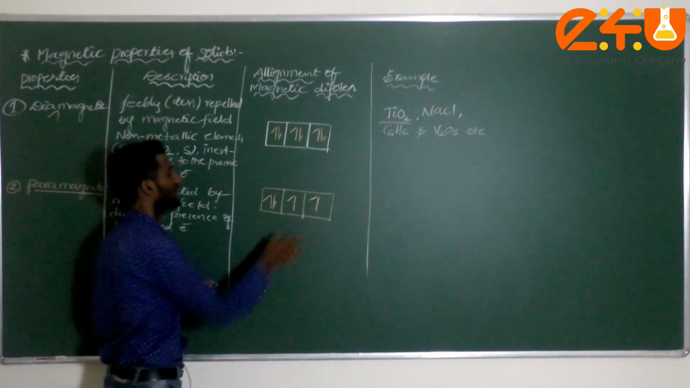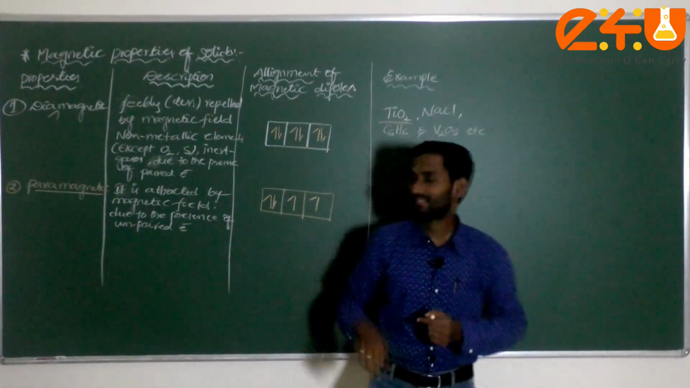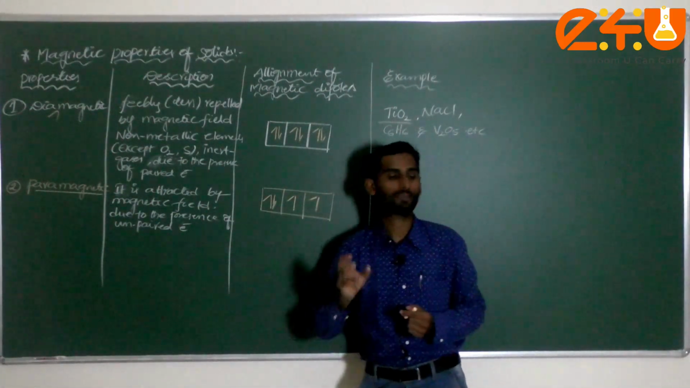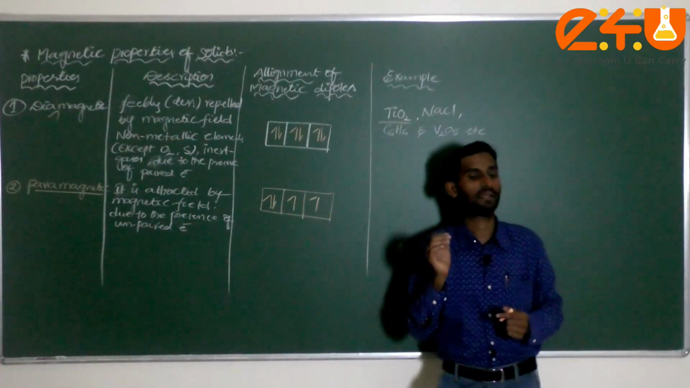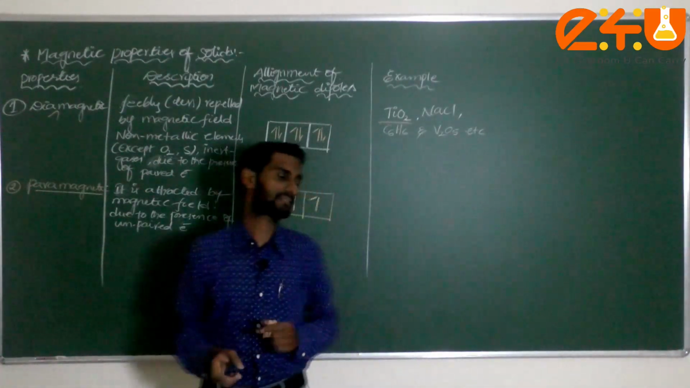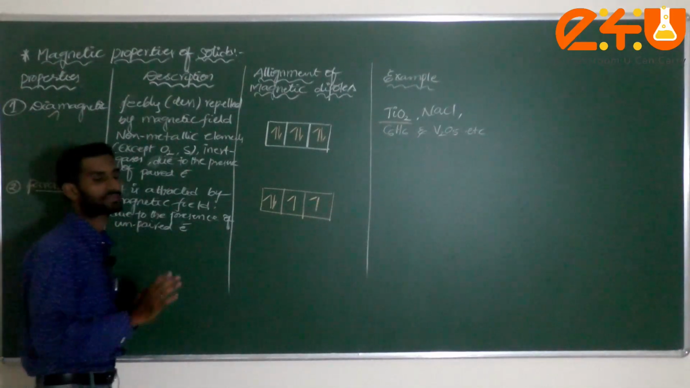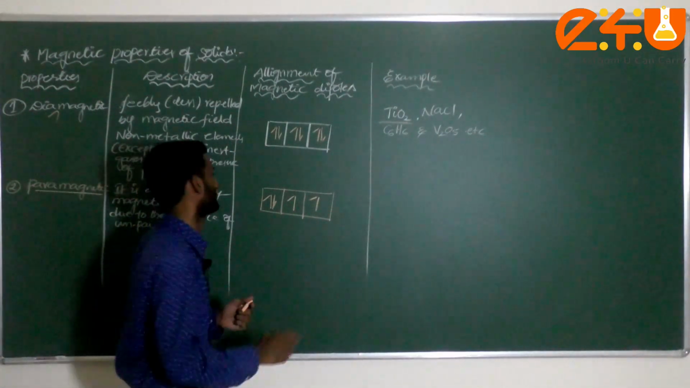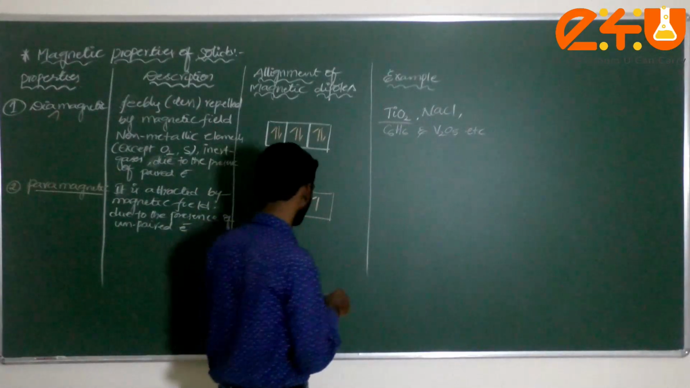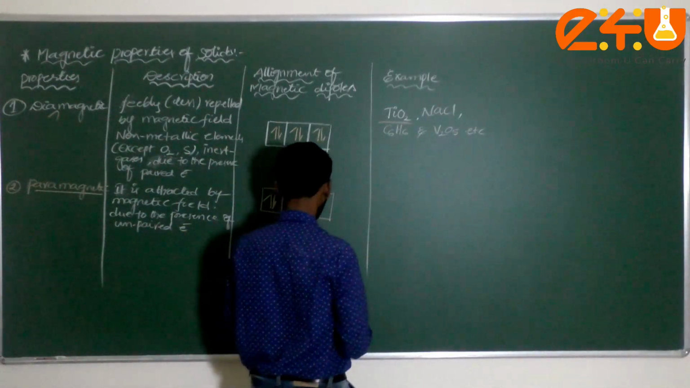Due to the presence of this unpaired electron, the nature of that particular solid or substance, or particular element or metal, anything you can consider, that nature is called a paramagnetic substance or paramagnetic species. Am I correct or not? Okay, this is the alignment of magnetic dipoles.